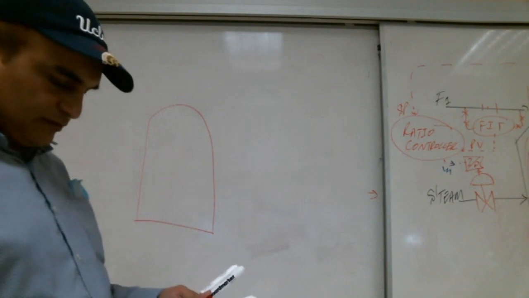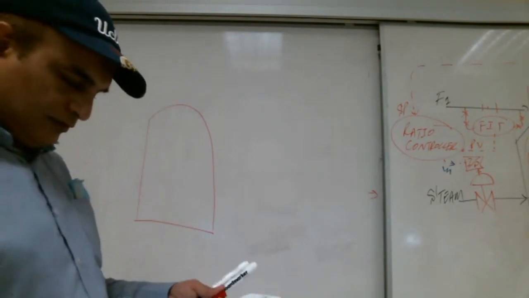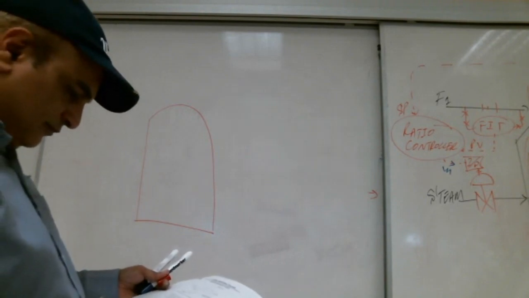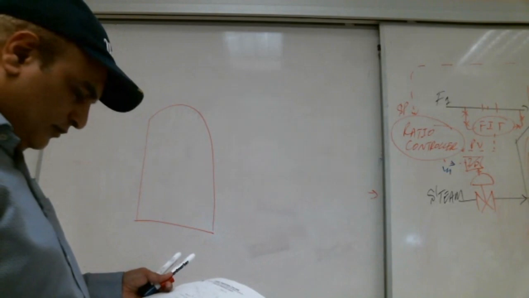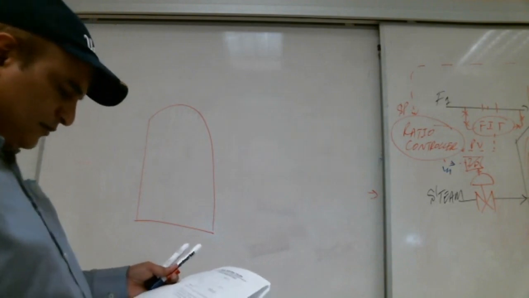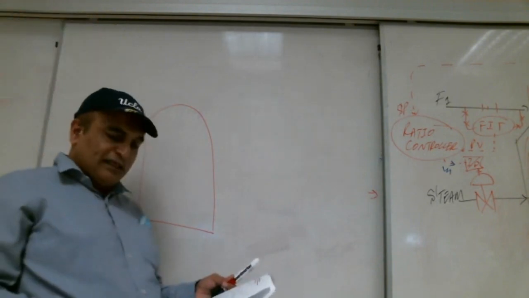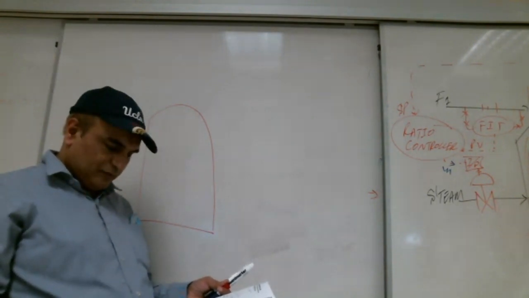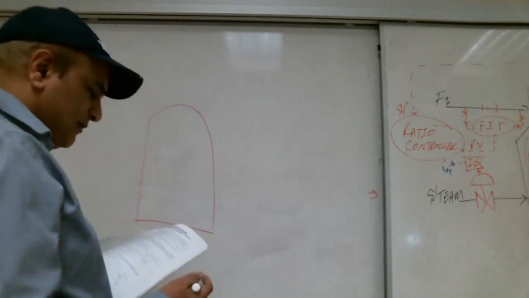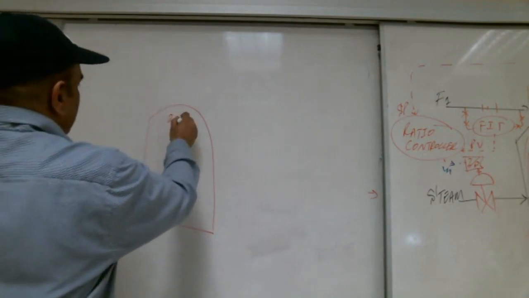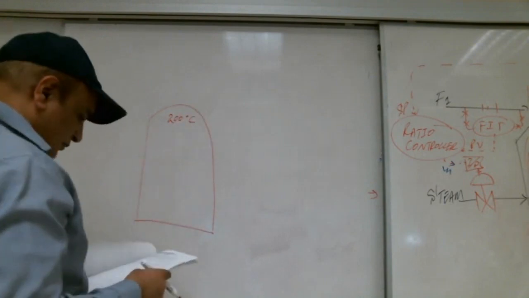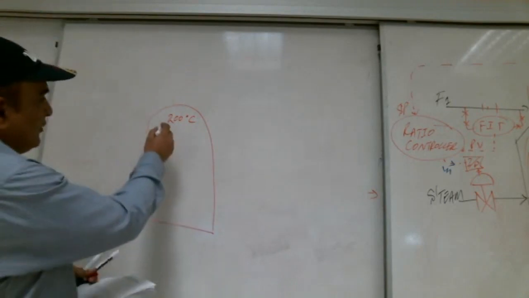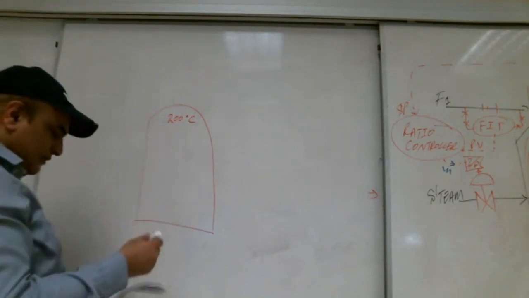Reflux is used for the column to improve the separation efficiency, as the desired product stream must have a mass fraction of component C that is greater than 0.8. So the component C should be greater than 0.8. At the top of the distillation column, the temperature is 200 Celsius. Here 200 degrees centigrade.